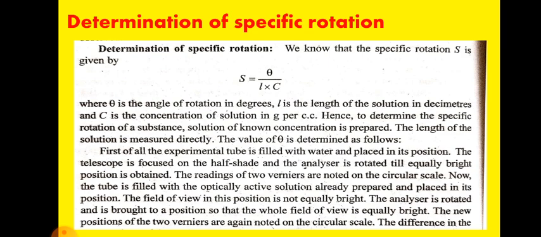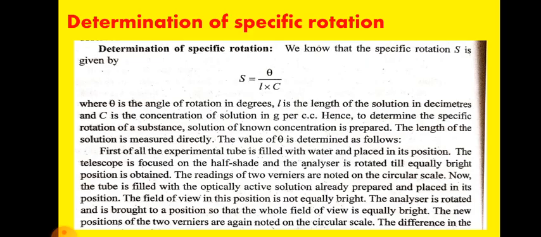The field of view in this position is not equally bright. So the analyzer is rotated and brought to a position so that the whole field of view is equally bright. The new positions of the two verniers are again noted on the circular scale. The difference in the two readings of the same vernier gives the angle of rotation produced by the solution.